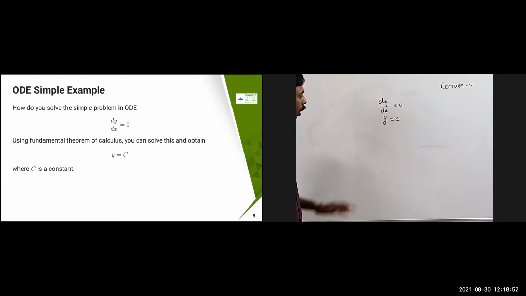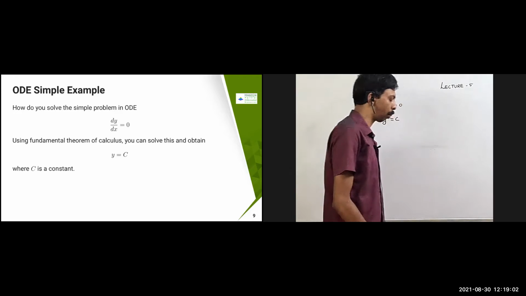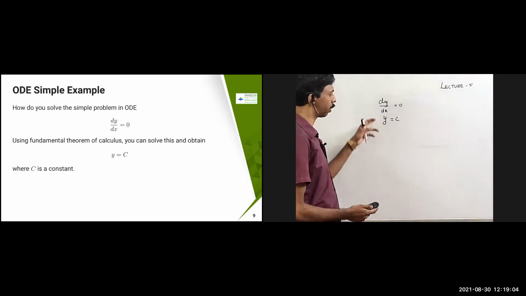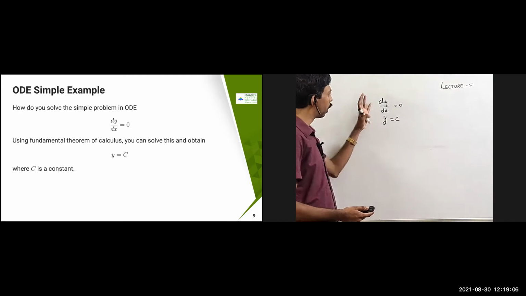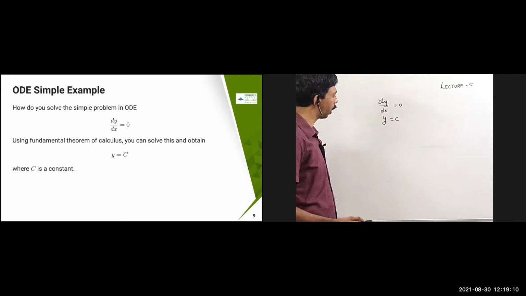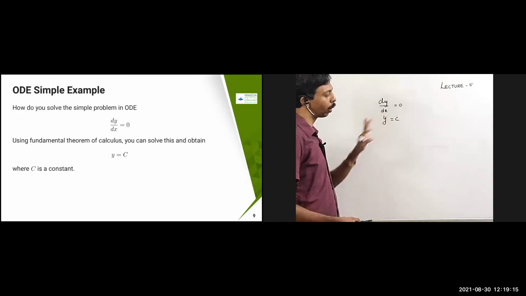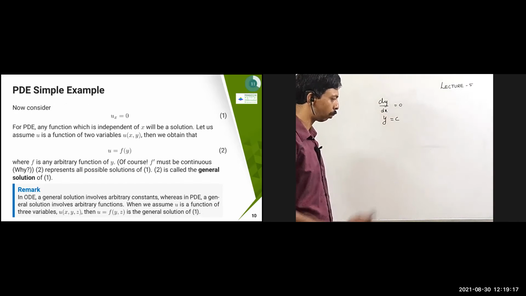We can solve that. Assume that enough conditions are assumed for all the y and x. The domain and other things are assumed. All these things which Raghavendra sir might have insisted on in the ODE course: if I state this problem, he will not accept that this is a problem. You have to describe where y belongs to, where x belongs to, etcetera. So all these assumptions, I'm going to assume that. So dy by dx equal to 0, y equal to c is constant. This is the solution for this problem.